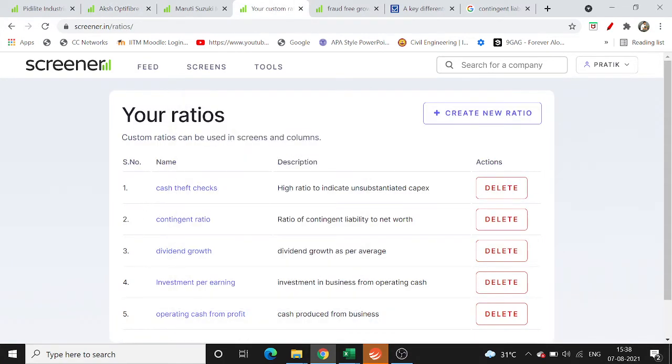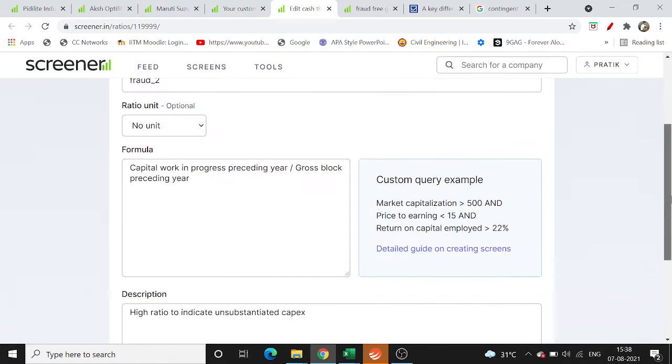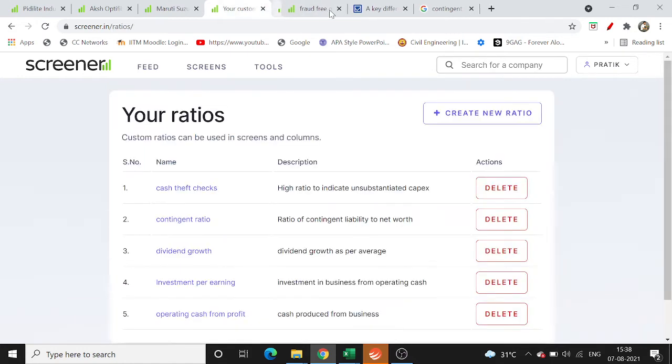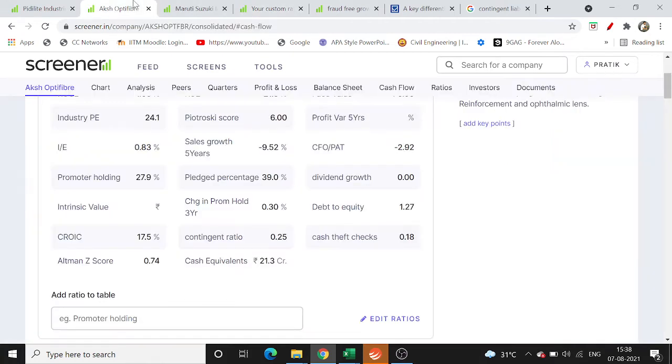Then the next parameter is the cash theft check, which, if you look at the formula, is a high ratio to indicate unsubstantiated capex. Basically, it is the capital work in progress of the preceding year divided by the gross block in the preceding year. It essentially means that the company is showing a lot of capital work in progress, but there is no outcome of it. In general, capital work in progress has to be there, but the outcome should also be seen in the upcoming years.